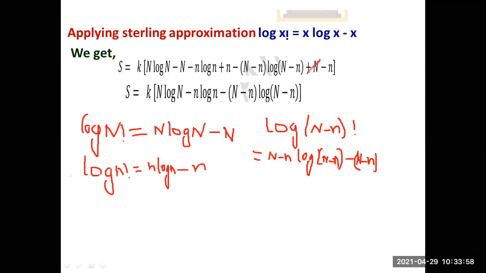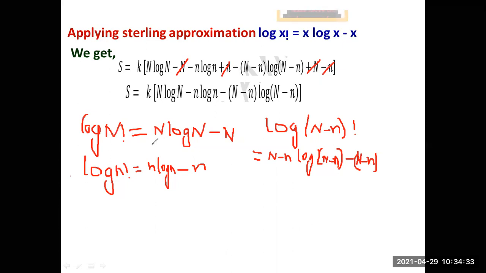Say here plus n and here minus n get cancelled, here plus small n and minus small n. What is remaining? I've written here S is equal to k n log n minus n log n as it is, minus of capital N minus small n log of capital N minus small n. So you can just see which terms have been cancelled, and when these terms are cancelled, you'll get this particular value. This is the term. So you just expand this. See, I have just expanded here.